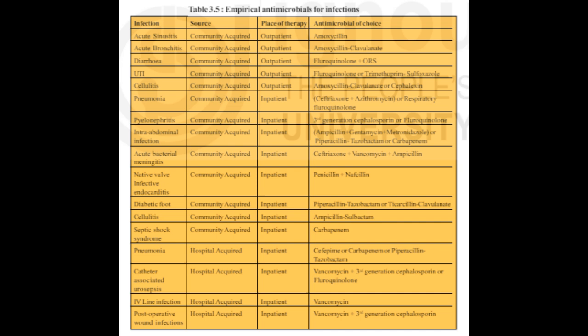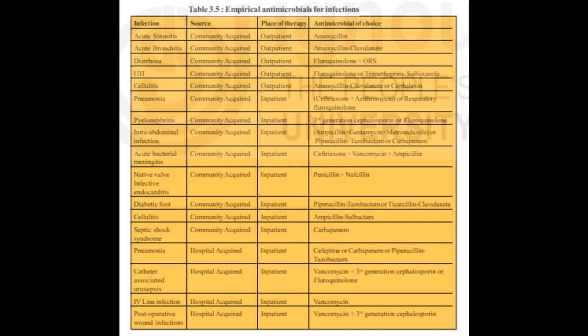We must consider the pharmacokinetic changes and interactions in older people while starting antibiotics for them. Once the culture reports arrive, we must switch over to an antibiotic to which the identified pathogen is susceptible. The suggested empirical antimicrobial agents for the treatment of common infections in older adults are given in Table 3.5. Table 3.5, Empirical antimicrobials for infections.